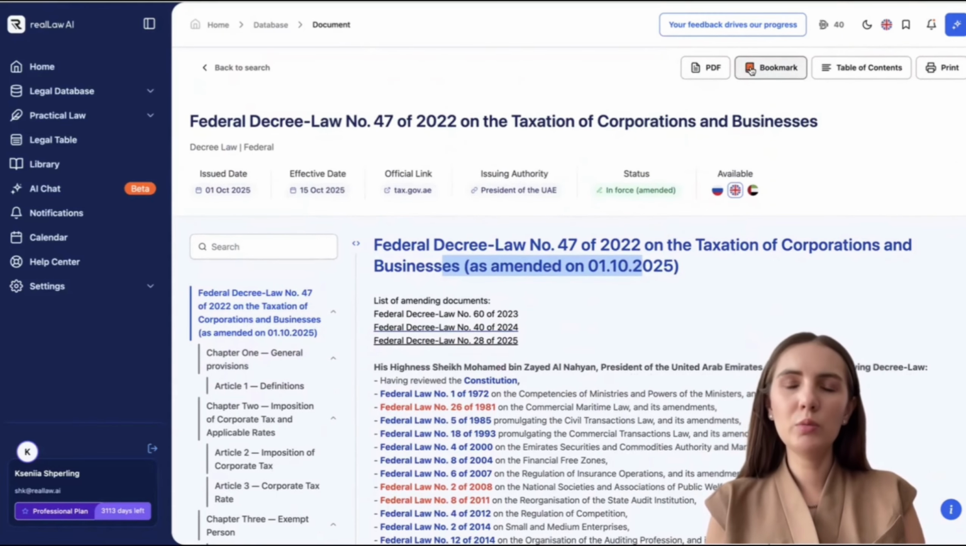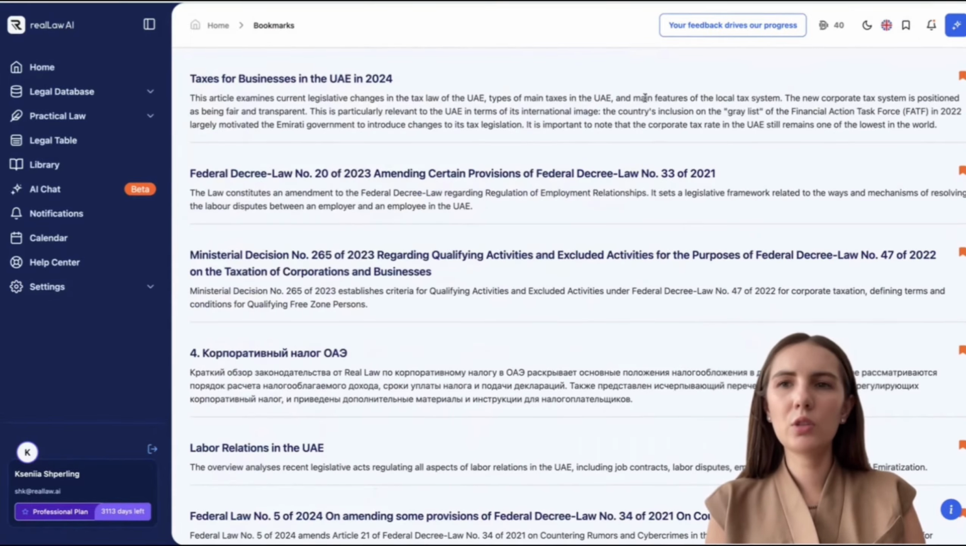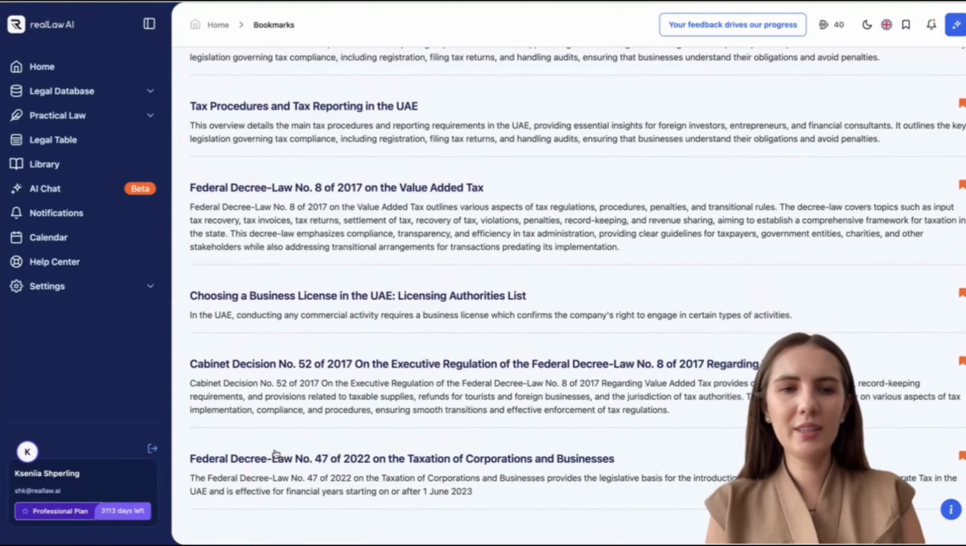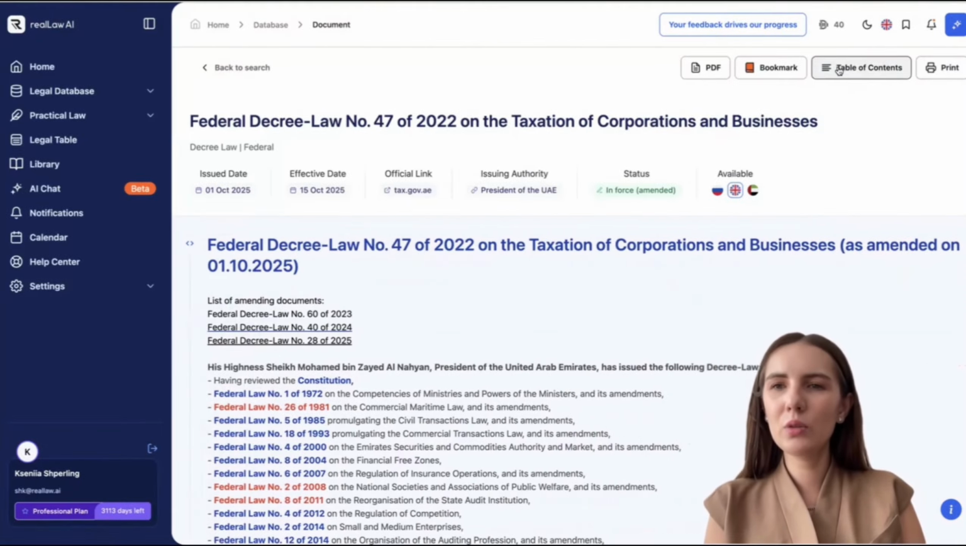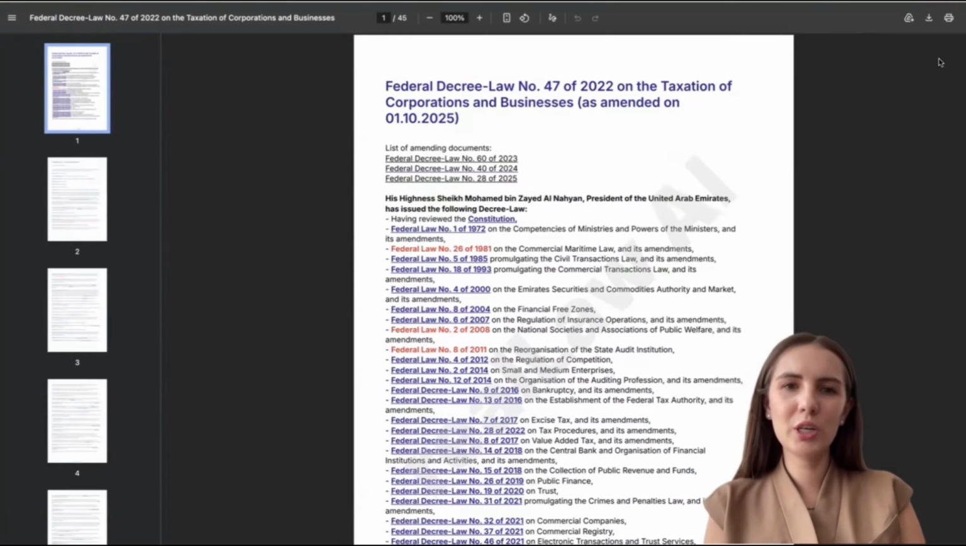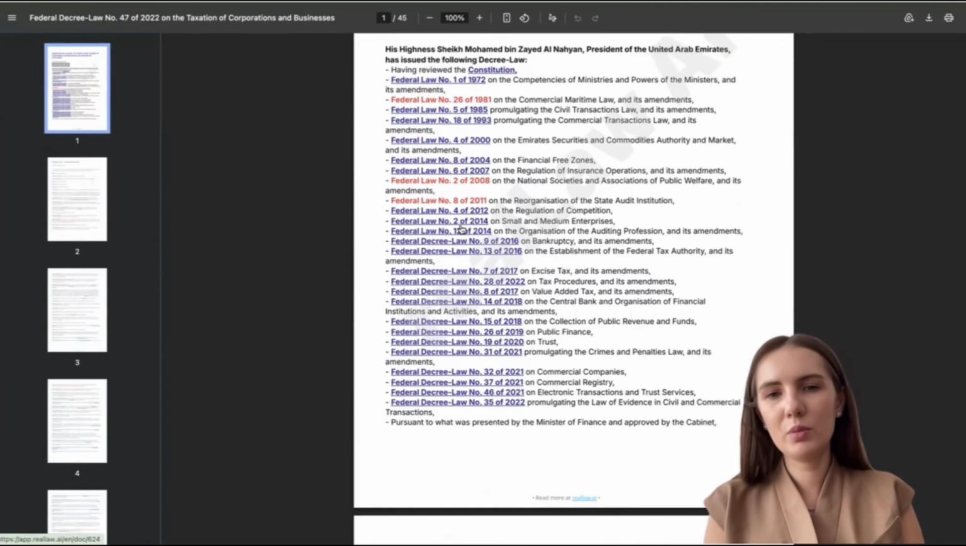For example, you can bookmark laws you use often. The little book icon here turns orange, and your bookmarks are always available in the top panel on any page. You can also hide the table of contents by clicking the Table of Contents button, download a PDF by clicking the PDF button, and print the law to share with colleagues or clients. The law will be presented to you in the same formatting. That is, all the links and all the amendments will be preserved.